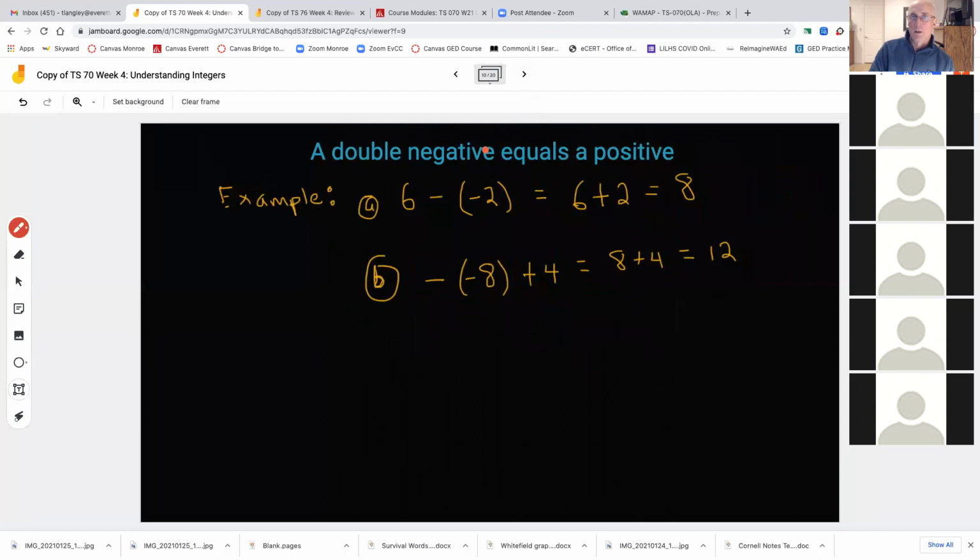Let's go ahead and take a look at this. I do want to also mention this rule, and you should write this down in your notes. A double negative equals a positive. When it comes to adding integers, you should just be aware that a double negative equals a positive.